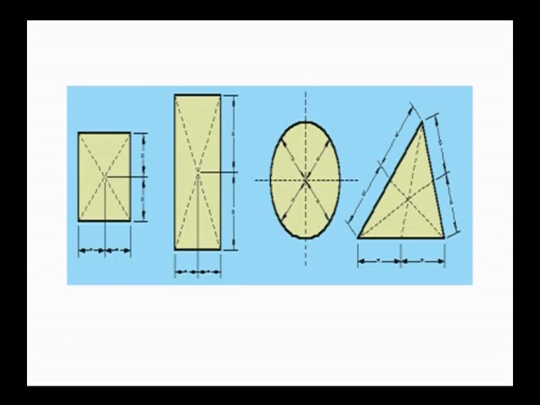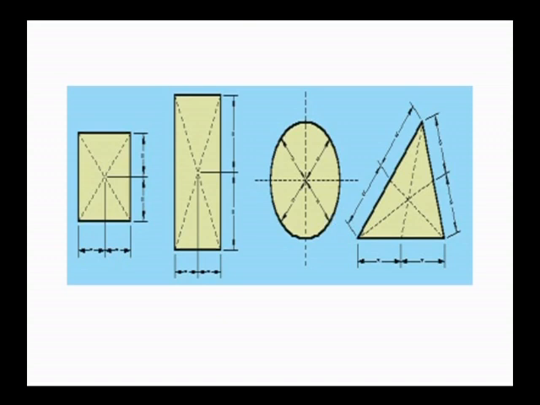See, here observe the first one, basically the square. In the square, the centroid lies exactly where the two meridians meet. That means it is at a distance of b by 2 from the x axis and d by 2 from the y axis. That's very important. In the square, and in the rectangle also, where the two meridians meet is the centroid.